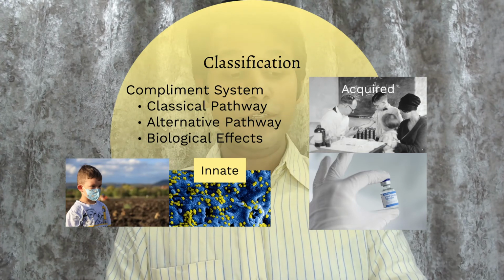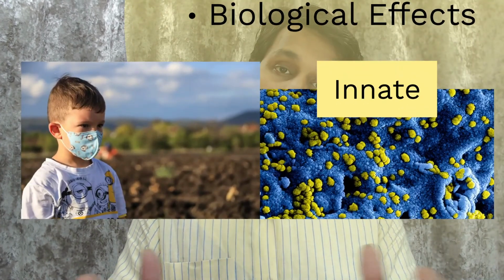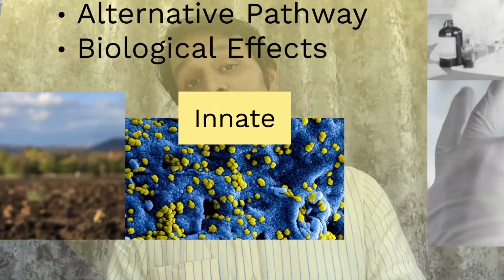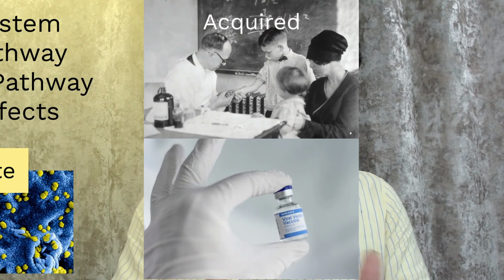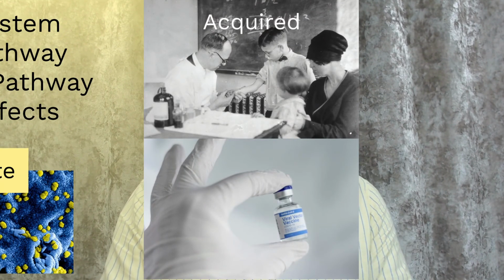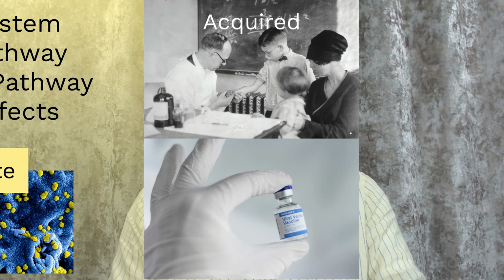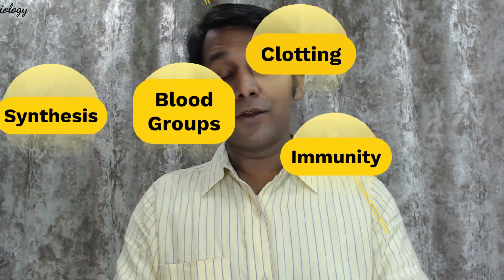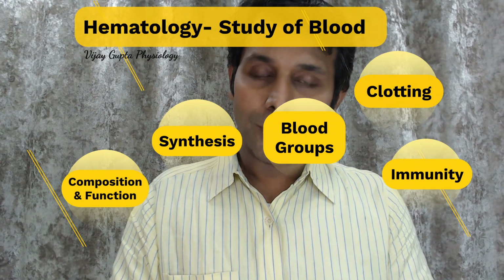We are also going to discuss innate immunity, which is the immunity we are born with, and acquired immunity, which is what you get, for example, through vaccination. So these are all what we're going to discuss in this series of hematology sessions.